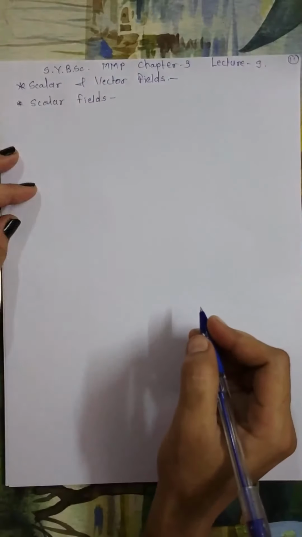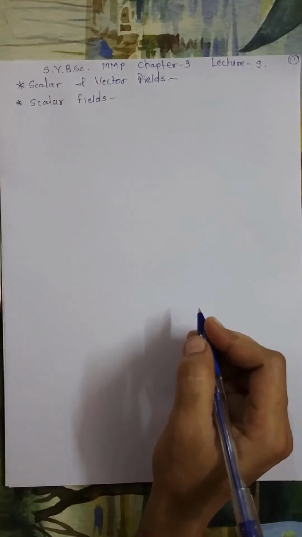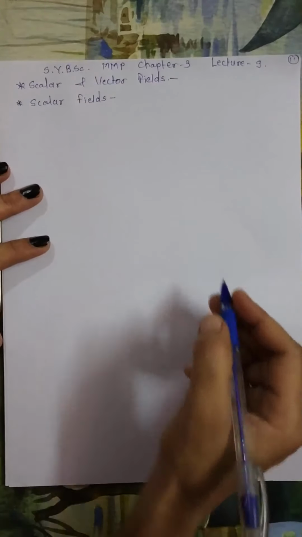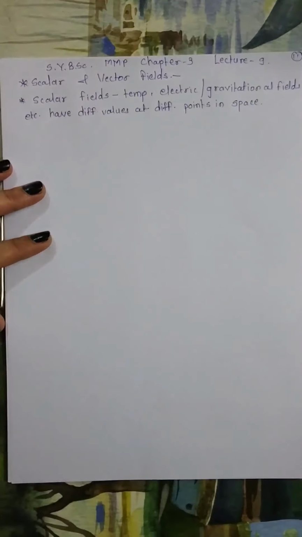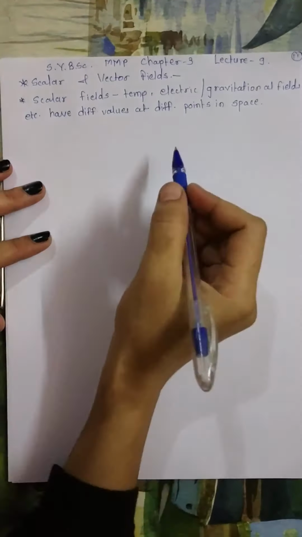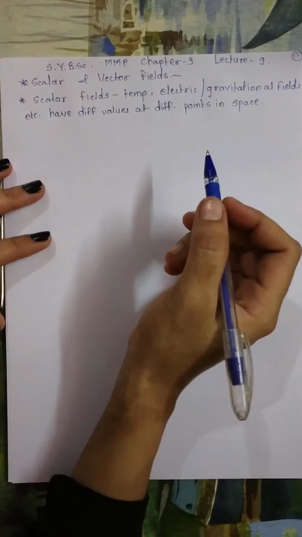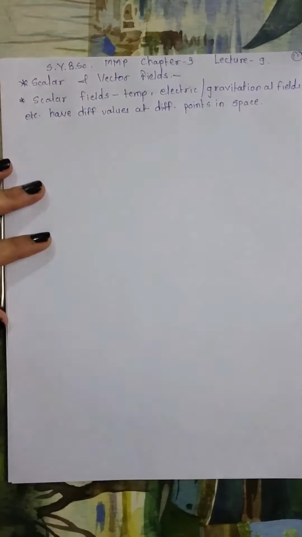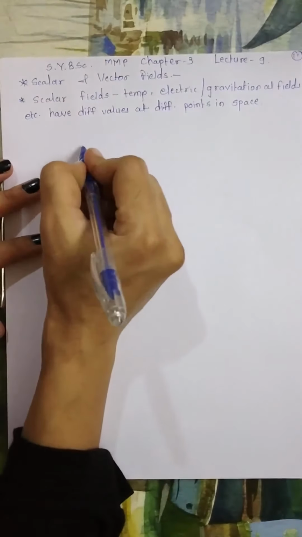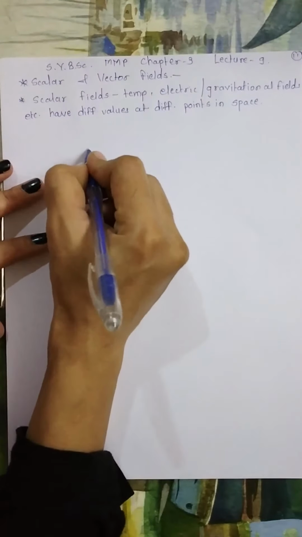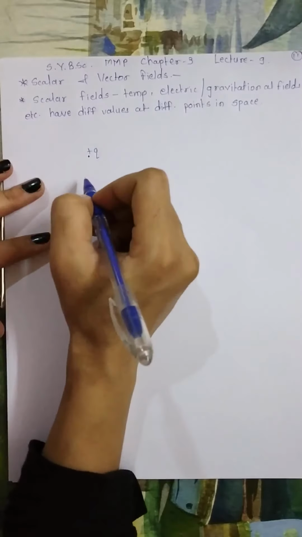Let's discuss it. We know that many physical quantities like temperature, electric field or gravitational field have different values at different points in space. For example, the electric field of a point charge. Let's say I have plus Q as a point charge.